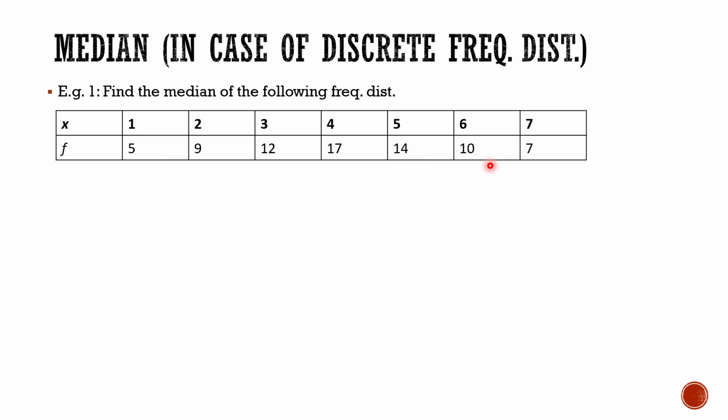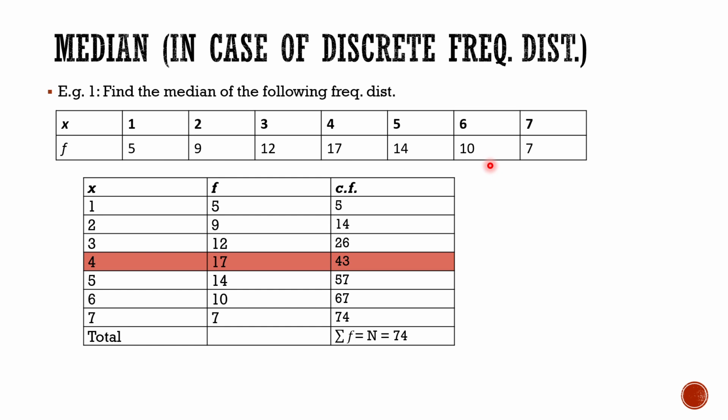How will we do that? We'll first have to make a table depending upon cumulative frequency. So for calculating the median, first of all you will have to calculate cumulative frequency, as already mentioned. For the first value, cumulative frequency would be 5.